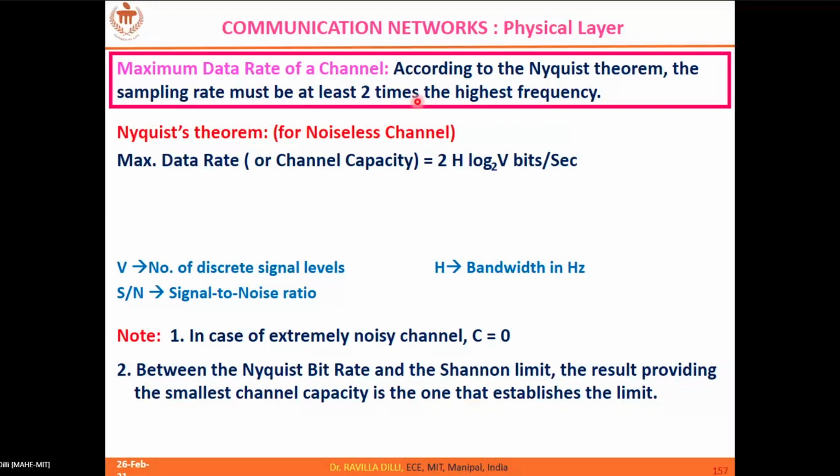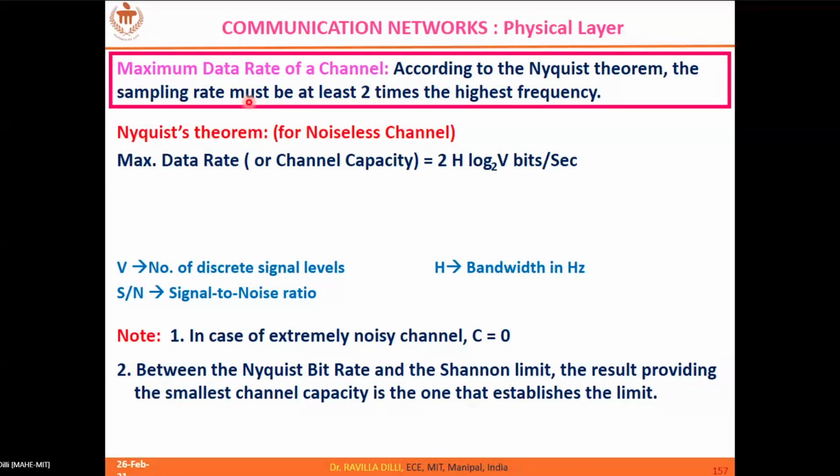When you are transmitting a signal whose maximum frequency component is FM, you have to collect a minimum of 2 FM samples from that signal so that you can reconstruct it. That is what the Nyquist theorem says, right?